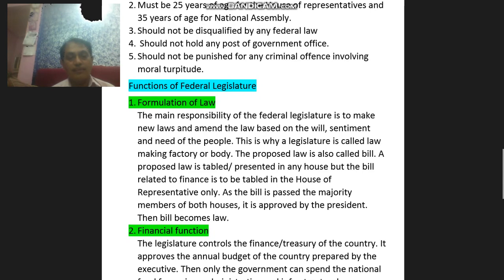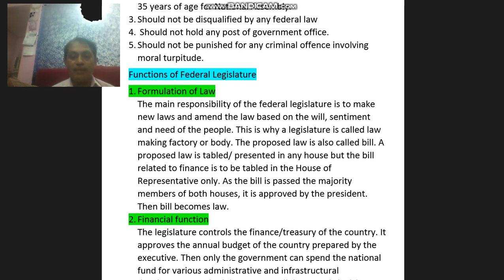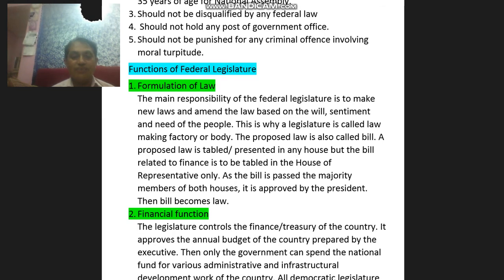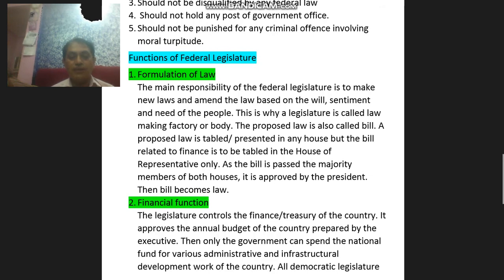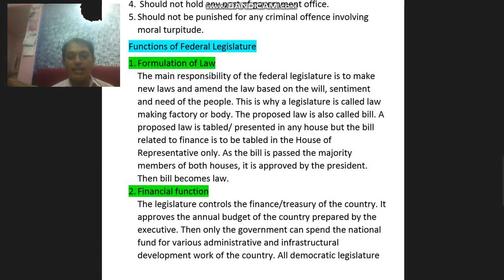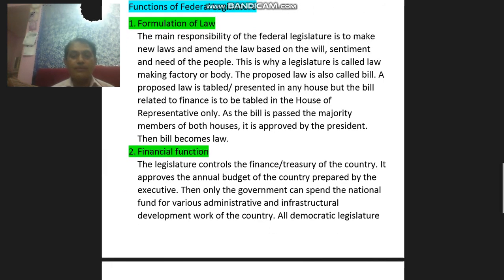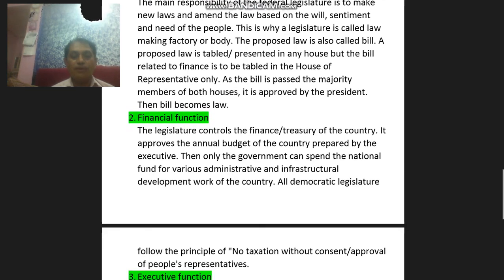Financial function. Legislature controls the finance or treasury of the country. It approves the annual budget of the country prepared by the executive. Then only the government can spend the national fund for various administrative and infrastructural development work of the country. All democratic legislatures follow the principle of no taxation without approval of people's representatives.